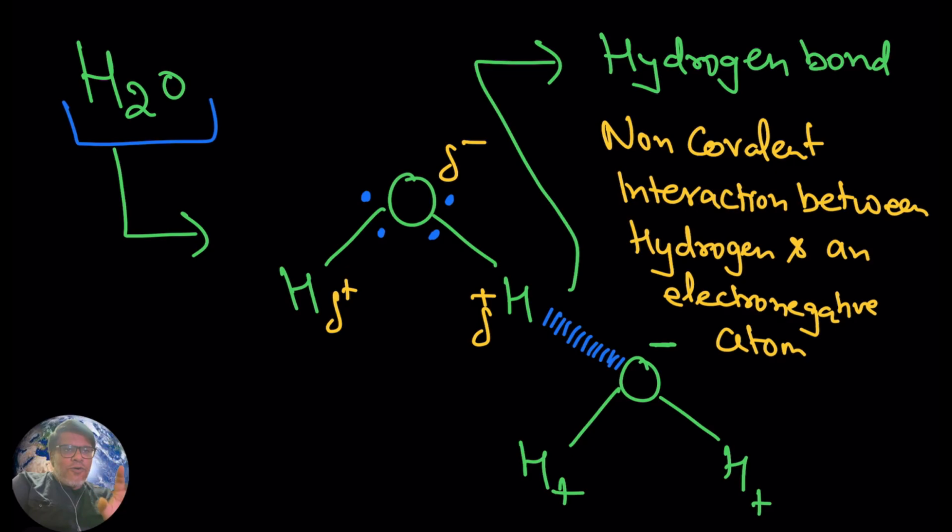So hopefully now it is clear what a hydrogen bond is. A hydrogen bond is a non-covalent interaction between hydrogen and an electronegative atom. Here the electronegative atom is oxygen. So between hydrogen and oxygen you are going to see the formation of a weak attractive force. It is weak, and this is a hydrogen bond.